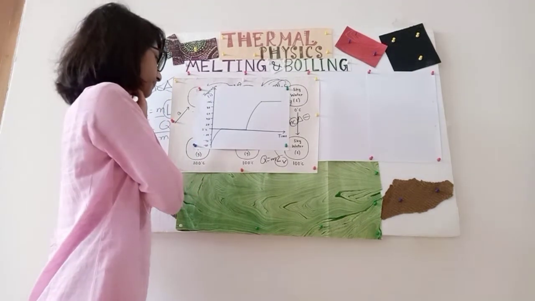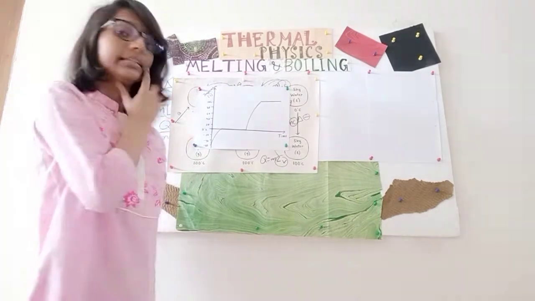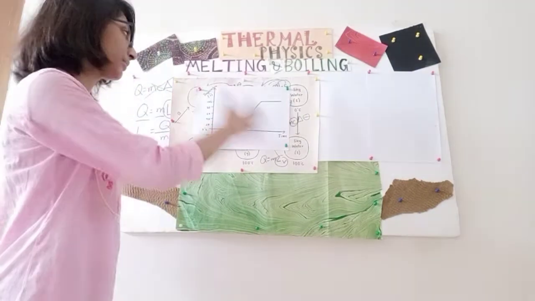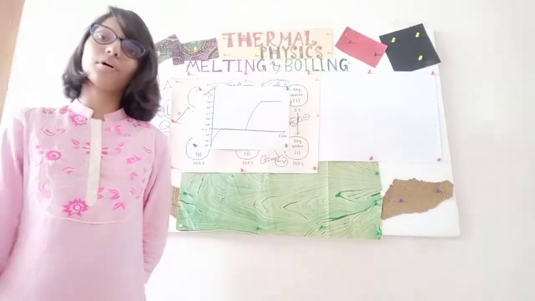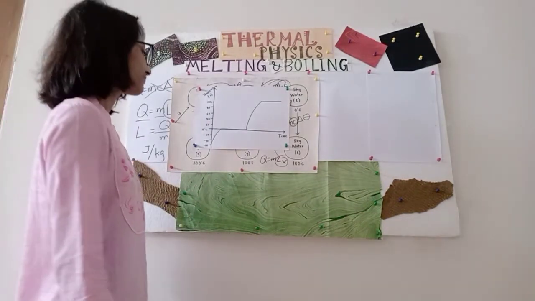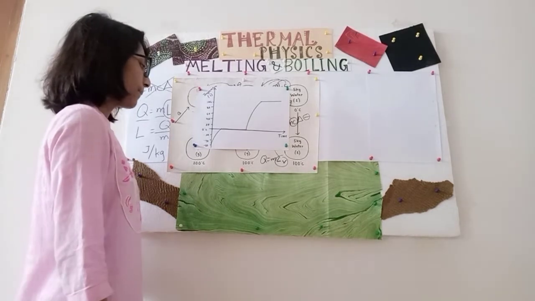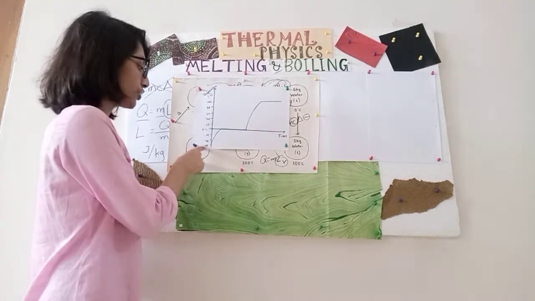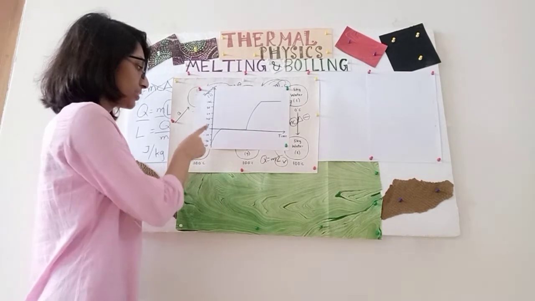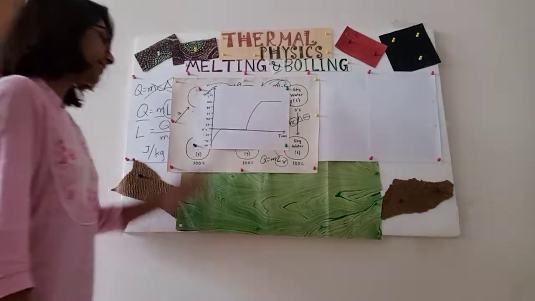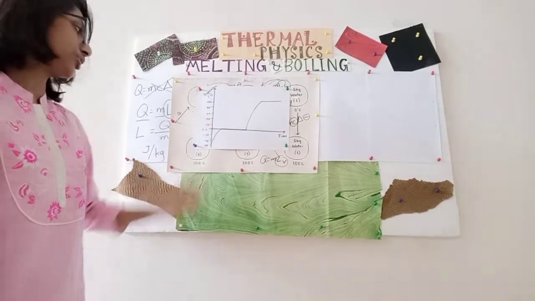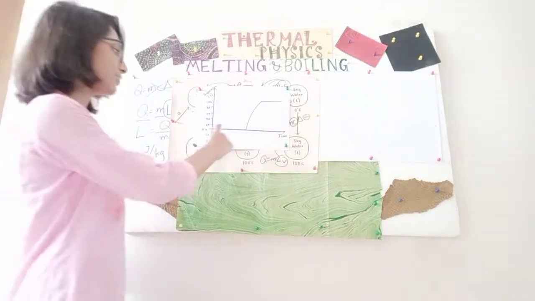Once again, this is for water, since we have worked with water till now, and we are very acquainted with its melting point and boiling point. So basically, we can see that temperature change takes place from minus 60 degrees Celsius to 0 degrees Celsius. Until this point, temperature is changing, and the graph is also rising.